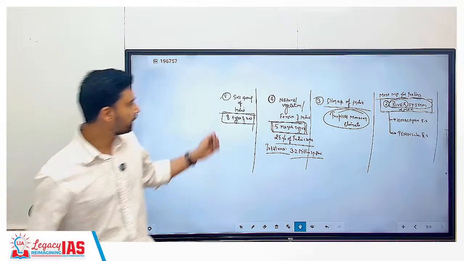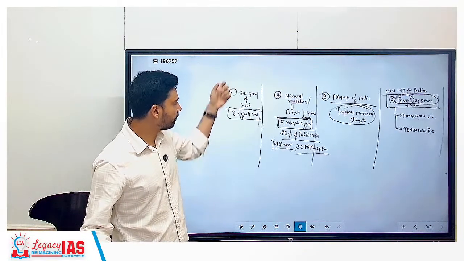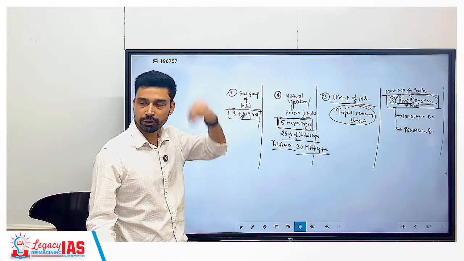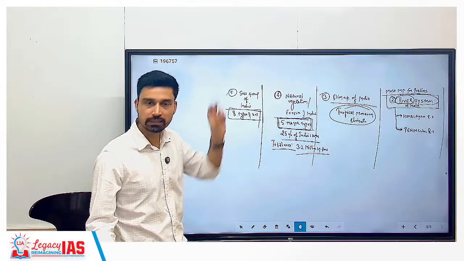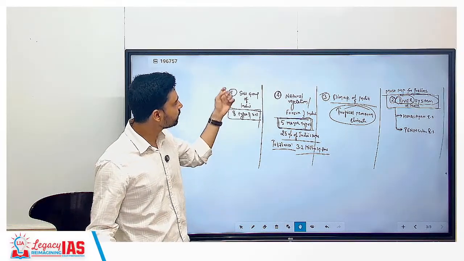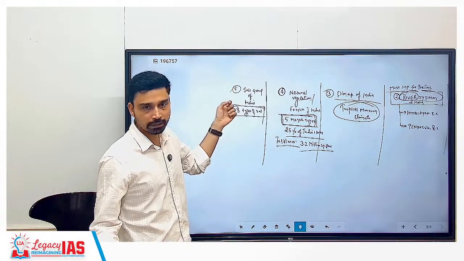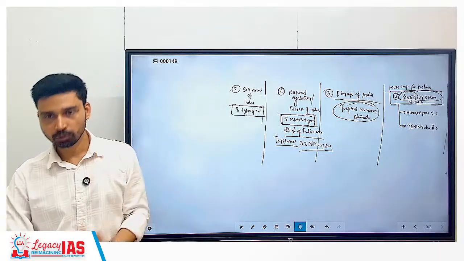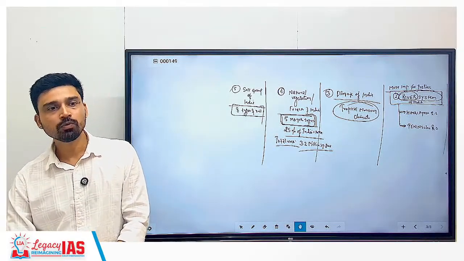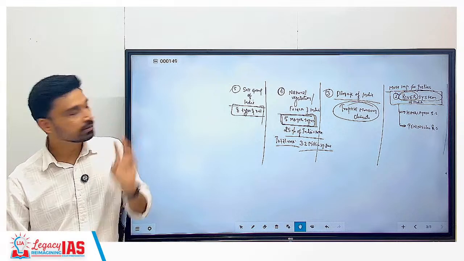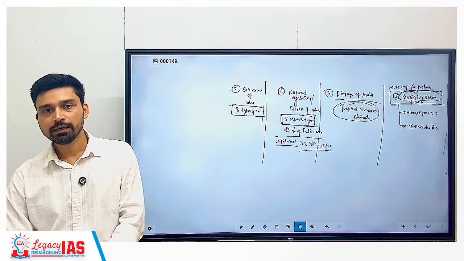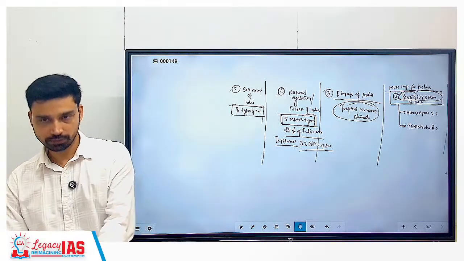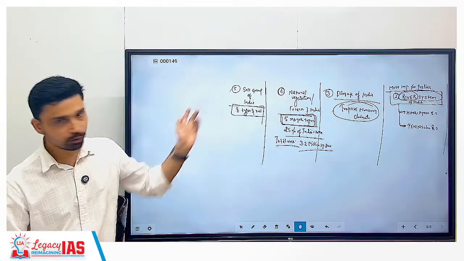If I tell you that Karnataka has laterite soil or red soil, you should be able to say which crops are grown or cultivated there, even if you have never been to Karnataka and live in some other part of India. That is where the significance of geography lies from the administrative perspective. Because you are giving the examination for becoming what? Officer. Why do you need to study the geography of India?